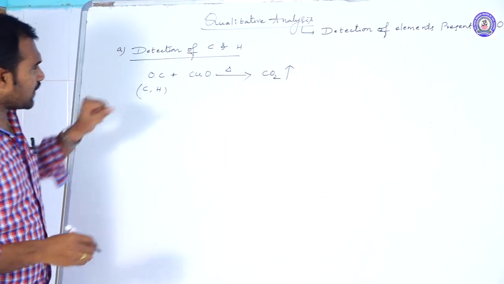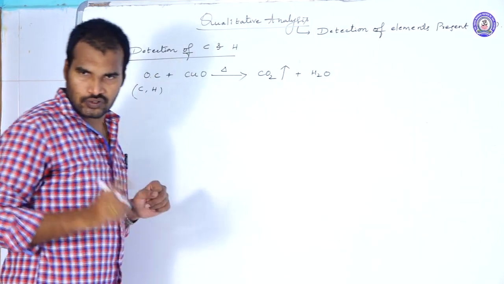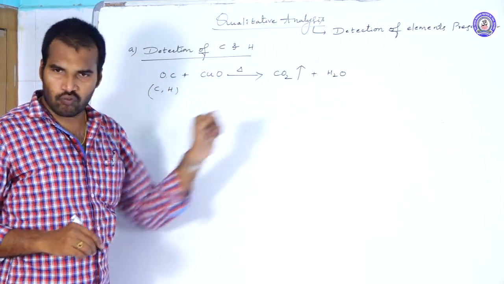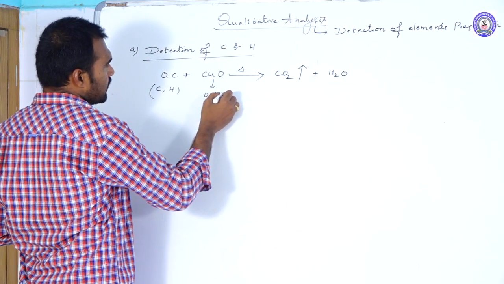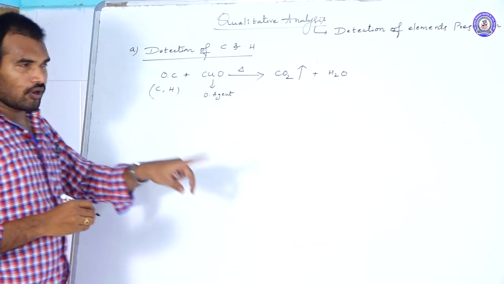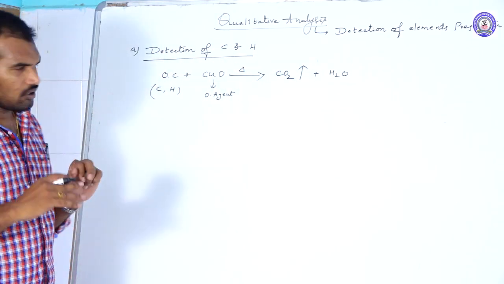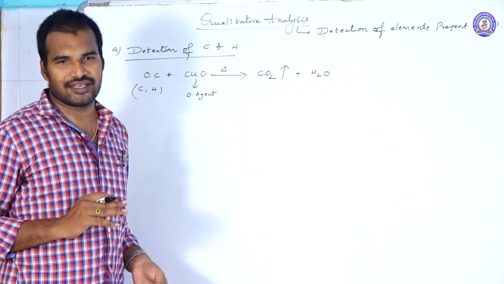And the hydrogen present in the organic compound will oxidize into what? Water. The carbon is oxidizing into carbon dioxide, hydrogen is oxidizing into water. That means here copper oxide is acting as what? Oxidizing agent. The copper oxide will oxidize the carbon into carbon dioxide and hydrogen into water. But they both are colorless. CO2 is a colorless gas and H2O is also colorless.